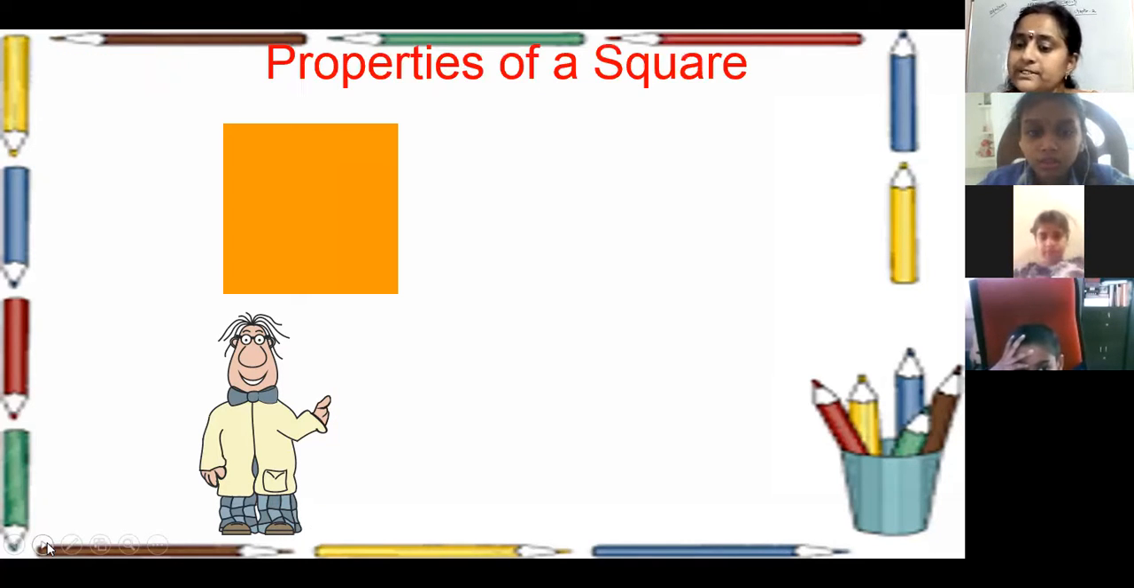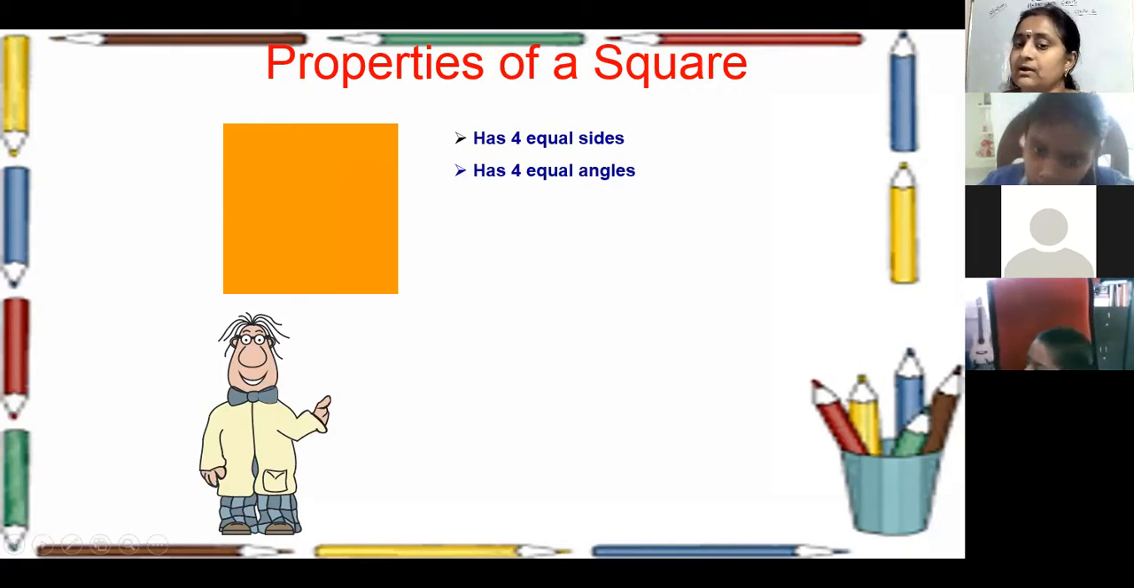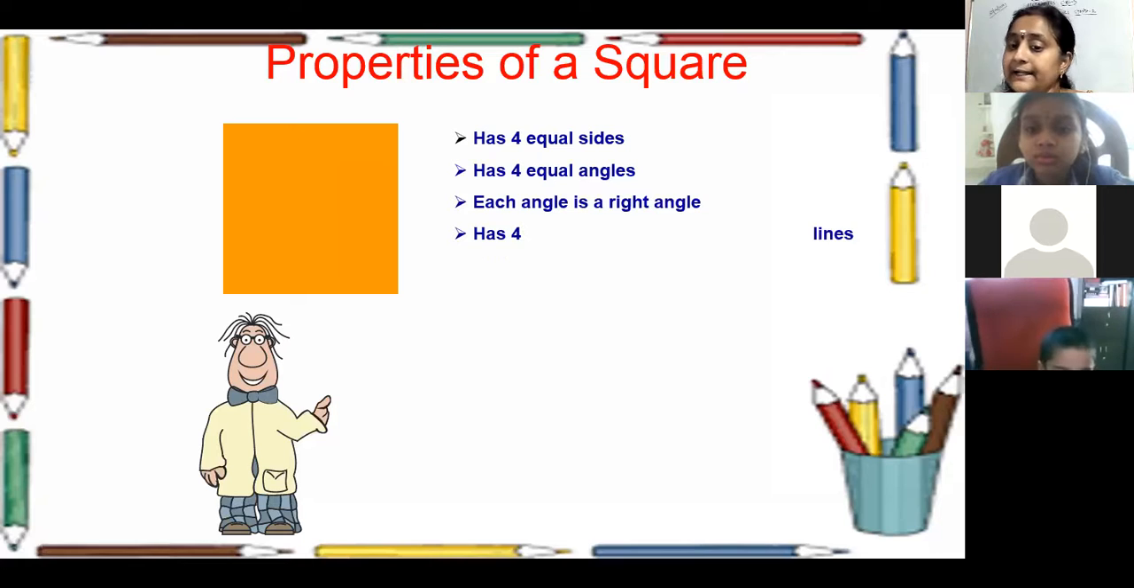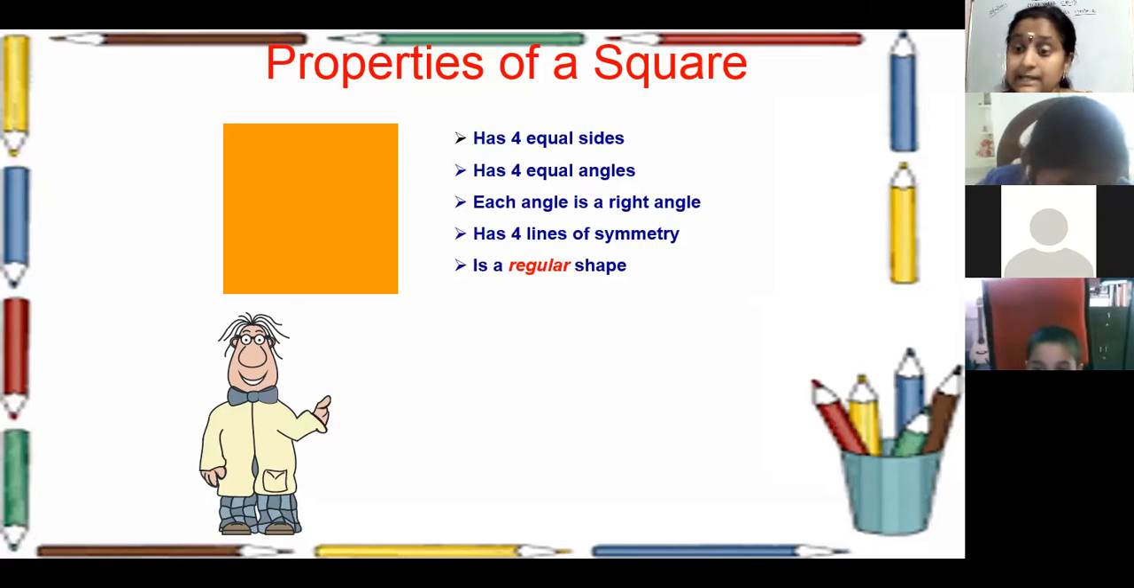So then what are the properties of a square? All the 4 sides are equal. All the 4 angles are equal. It has 4 lines of symmetry and each angle is a right angle. A right angle means it has 90 degrees. All 4 angles are 90 degrees. These are the properties of the square. And also one more important thing, it is a regular shape. A square is a regular shape.